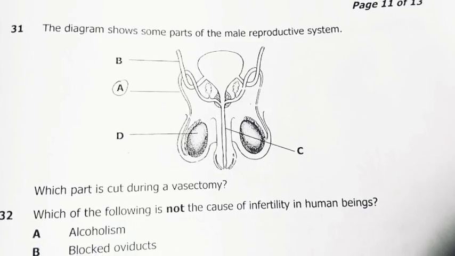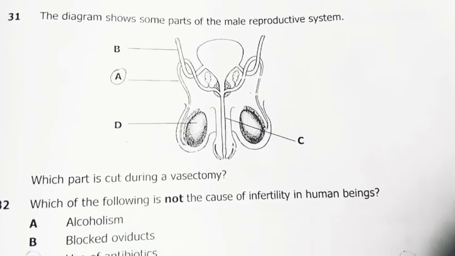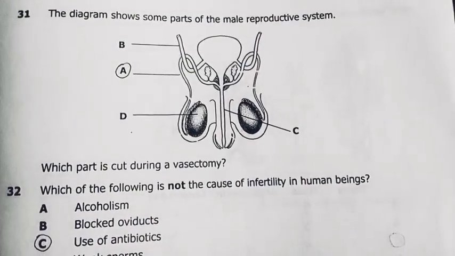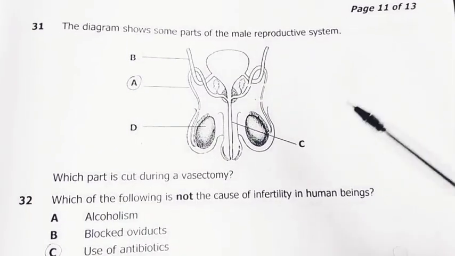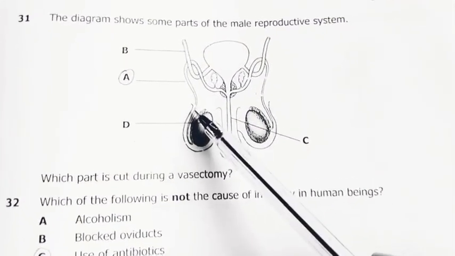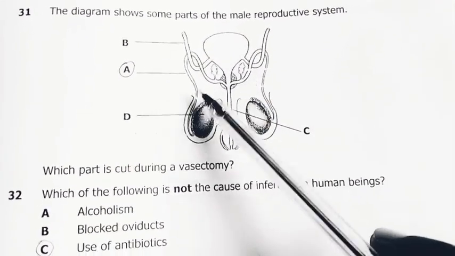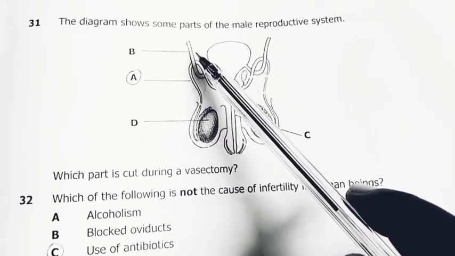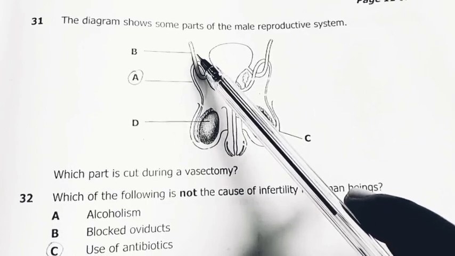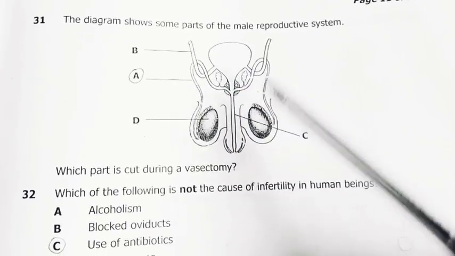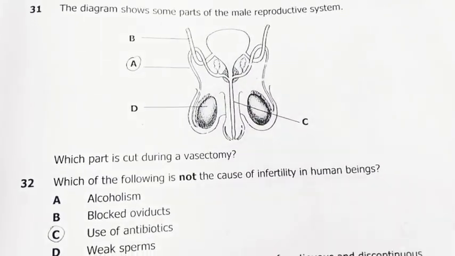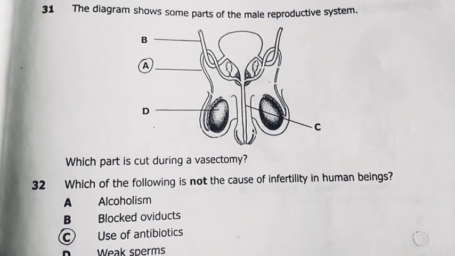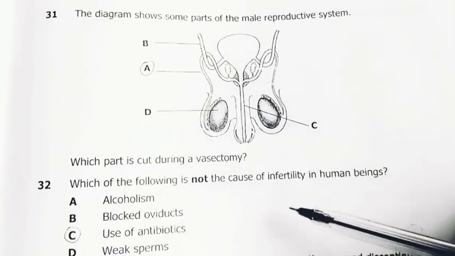31. The diagram shows some parts of the male reproductive system. Which part is cut during vasectomy? Part A. I don't know if they did this deliberately, but part A, you cannot cut this. This has nothing to do with reproduction. This is part of the urinary system. So they just draw them because the two systems merge in this area. So they are also drawn to show how the whole connection is.